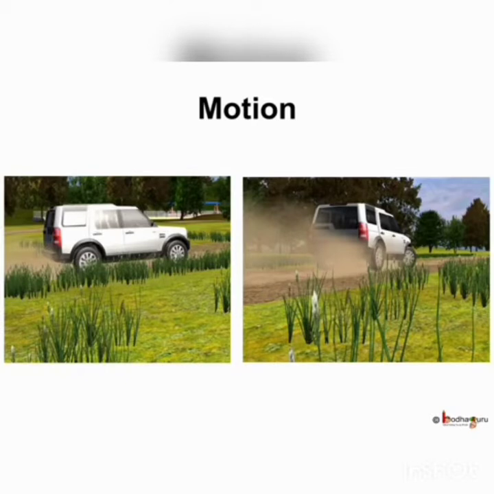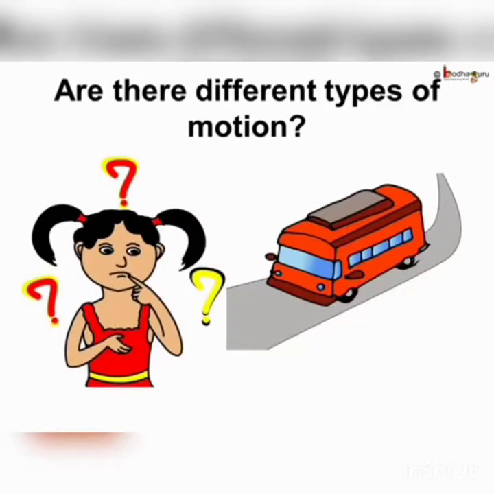Like when we say a car is moving, it is moving with respect to stationary trees, poles, buildings, etc. on the road. Flying birds, a moving car, a moving fan, the rotation of the earth, all are moving or in motion. But are these motions similar to each other, or do they differ from each other? Yes, there are different types of motion, and not all types of motion are the same.